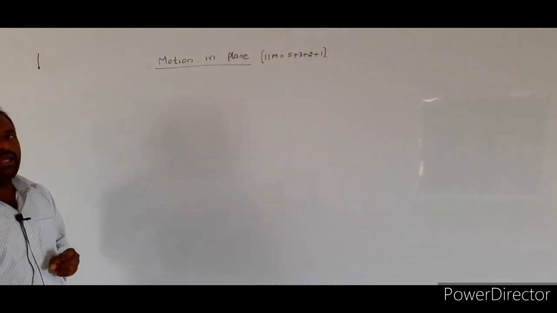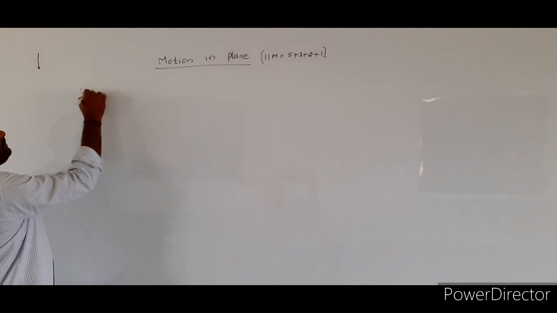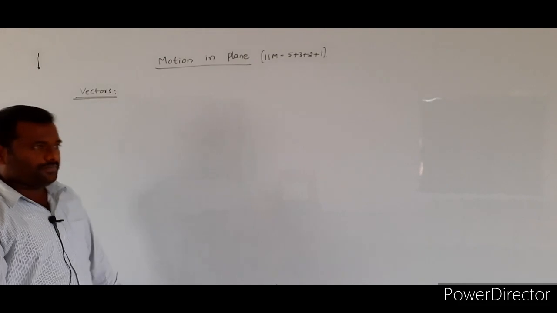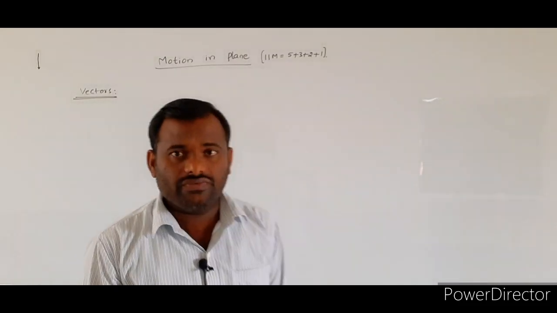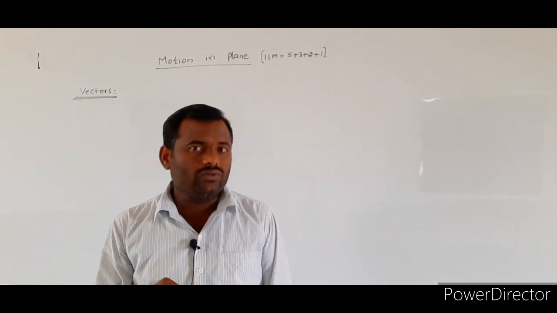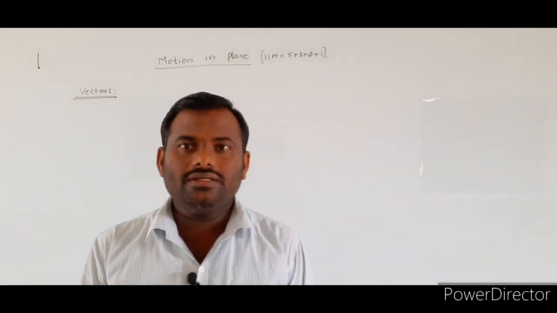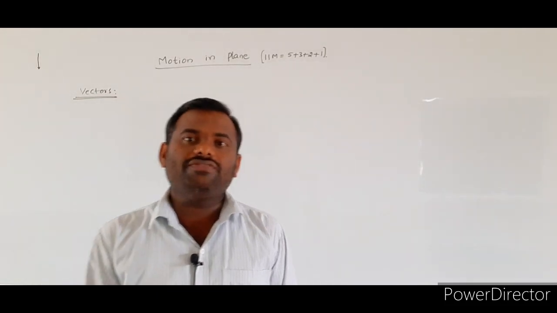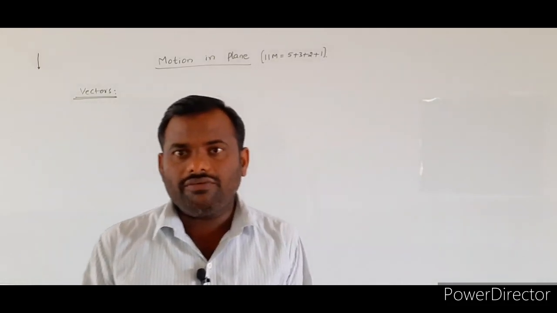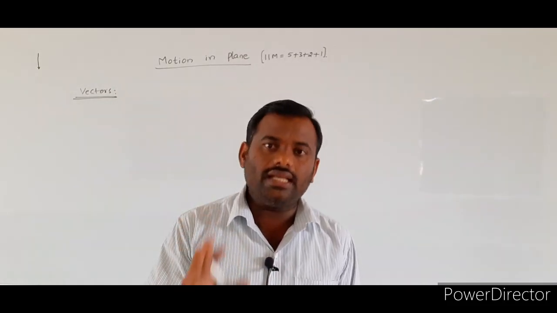So in this motion in a plane, first we will discuss the subtopic vectors. In units and dimensions we studied physical quantities. So what is a physical quantity? How can we define a physical quantity? A quantity which is measurable, such type of quantities we are calling physical quantities.